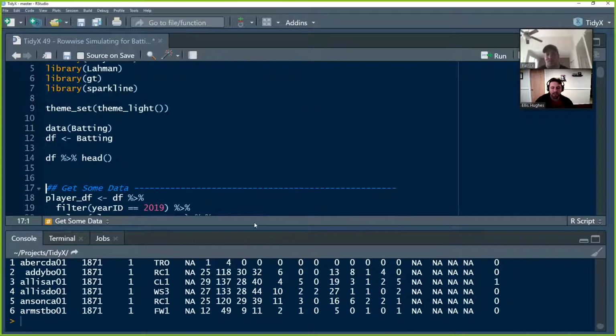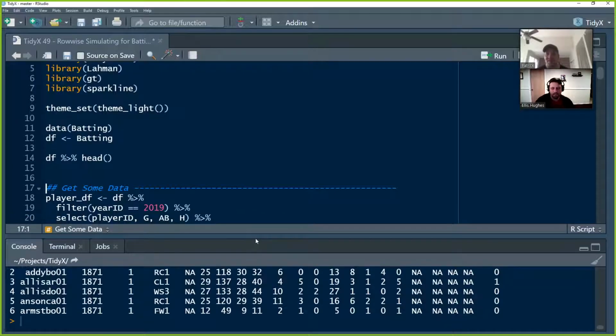Because it goes back so far, this is a great data set for charting trends over time, like through the dead ball era, the home run era, the juice era, all of those things.